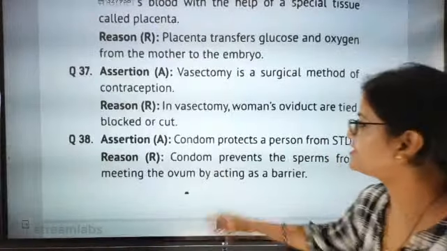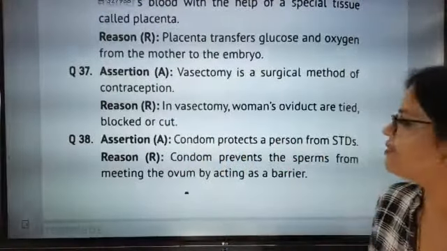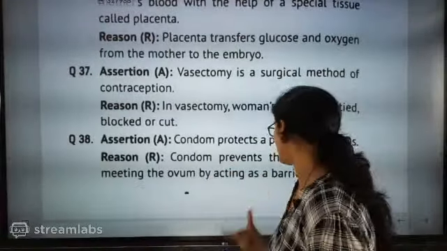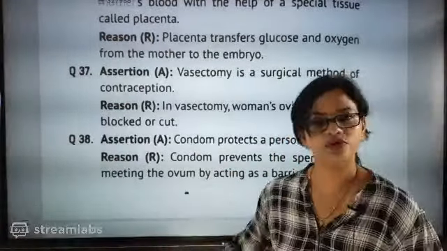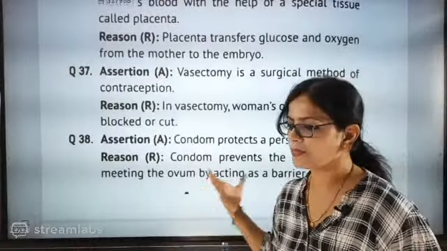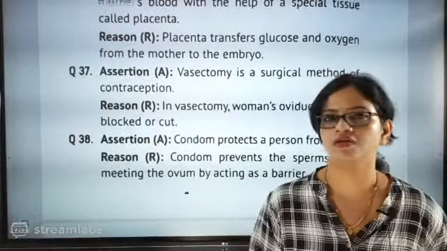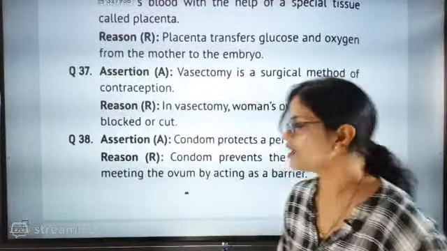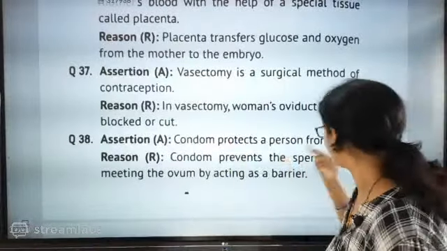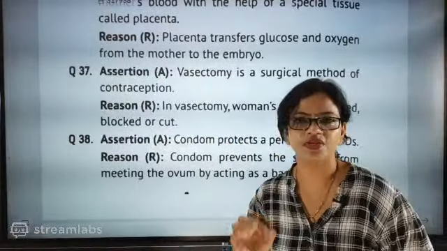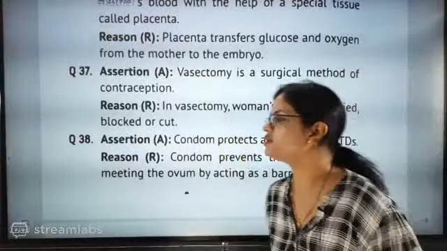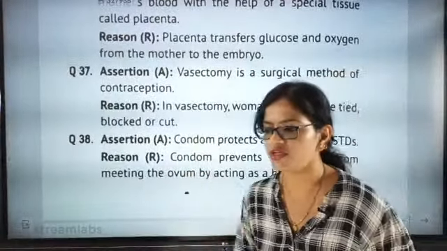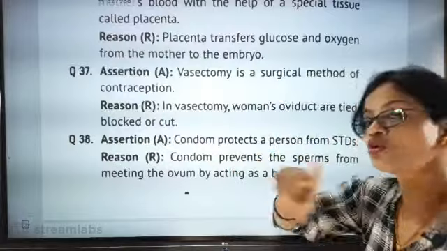Now the 38th question. Assertion: condom protects the person from STDs, and reason: condoms prevent the sperm from meeting the ovum by acting as a barrier. Correct only, both the statements are correct, but are they supporting each other? No, they are not at all supporting each other. There should be a strong support. Condom protects the person from STDs, sexually transmitted diseases. But what should be the reason behind? Because it is not allowing the sperms to go inside the vagina. So that could be the reason.